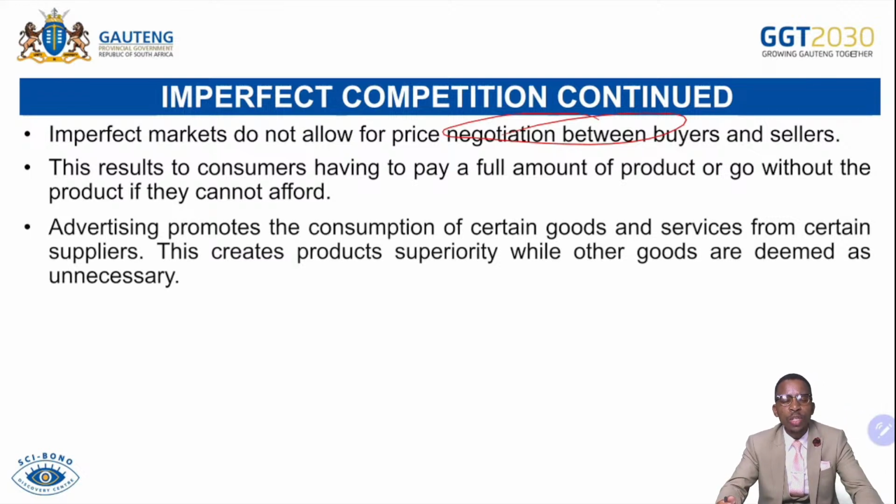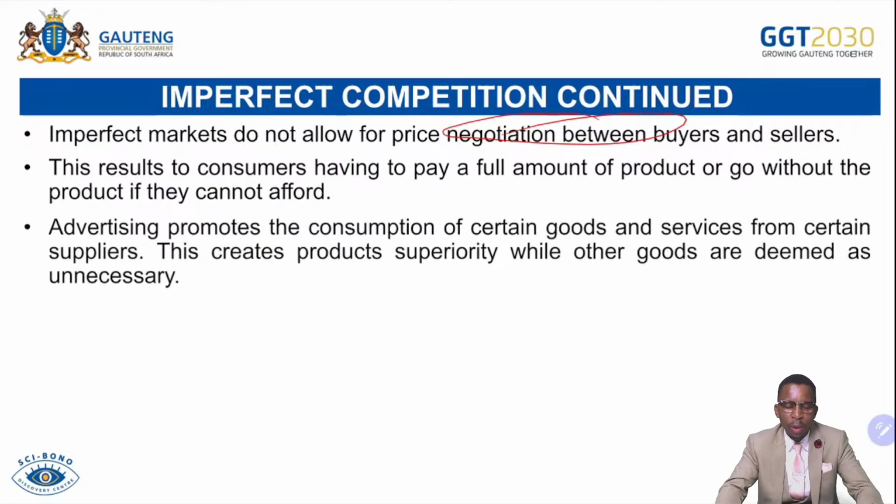And then also monopolistic competition, what do they do? They deal with product differentiation and branding to make their goods appear unique from those of the competitors, and that limits the supply of the product because it is only available from one supplier. That becomes a challenge in the market because product differentiation makes goods unique from those of the competitors, even though they satisfy the same utility, but they are differentiated, so they appear different from each other. Then there will be undersupply of the product, even though there will be a greater demand, because one supplier is responsible for supplying that particular product. Not all suppliers can do.